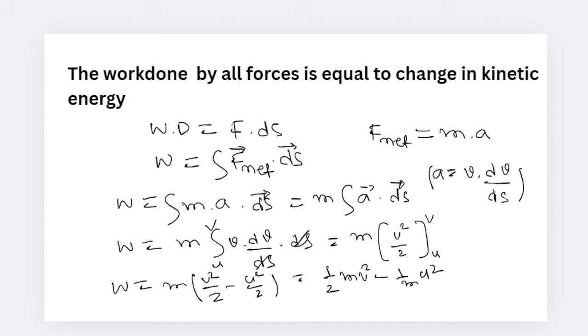Half mv square minus half mu square means nothing but change in kinetic energy. So we can write work done is equal to change in kinetic energy. So this is the work energy theorem. So work done is equal to change in kinetic energy, delta K.